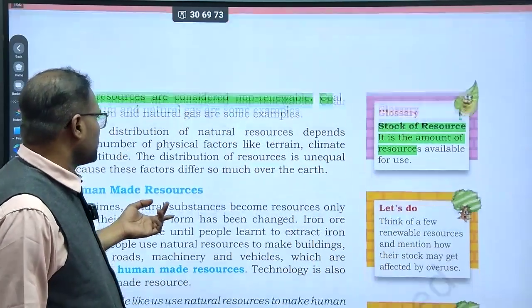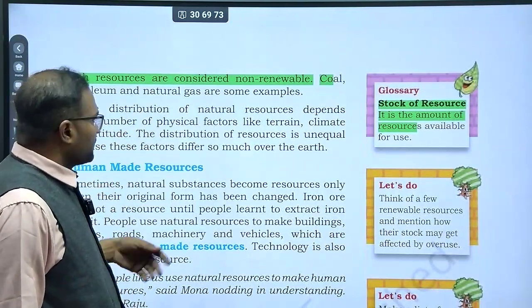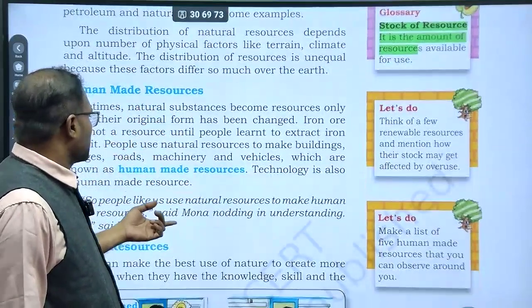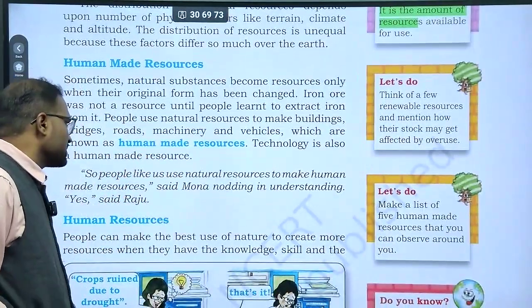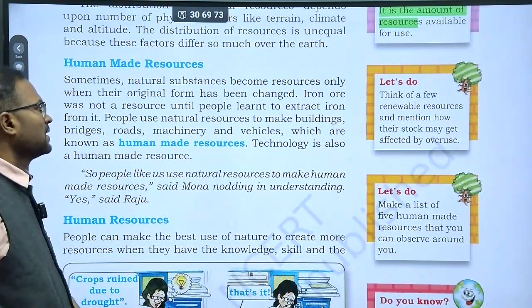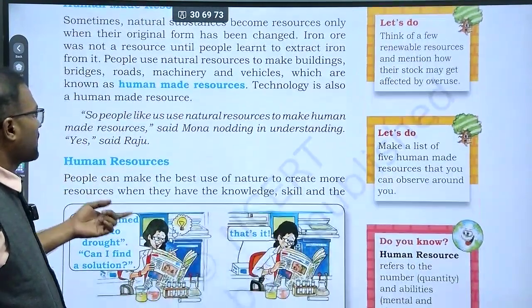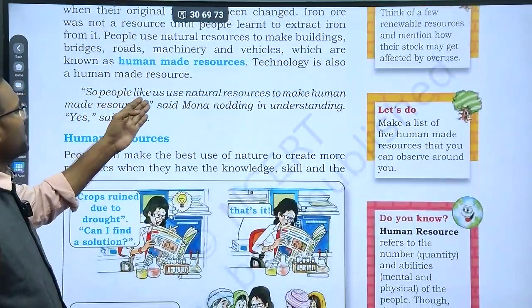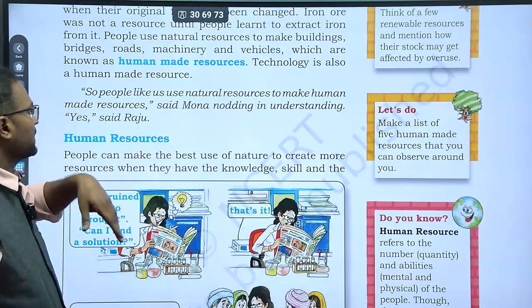Then human-made resources. Technology is also a human-made resource. Buildings, bridges, roads, machinery, and vehicles, these are all human-made resources. So people like us use natural resources to make human-made resources. Okay, right.